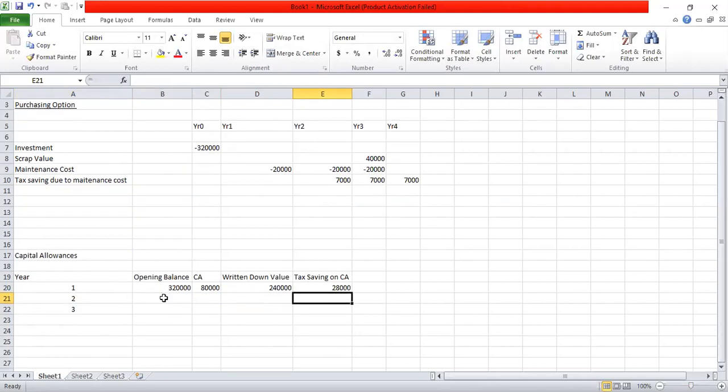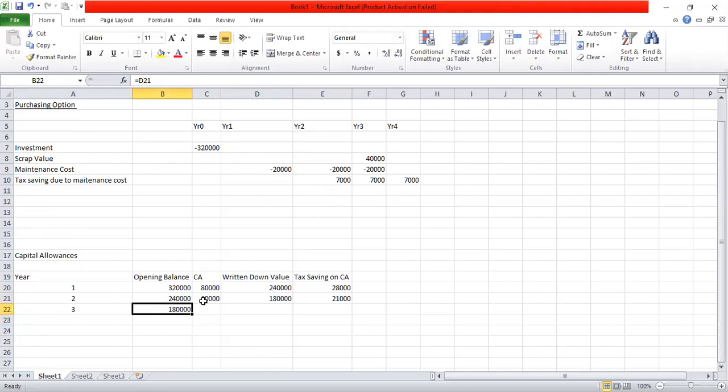So I can continue now. Year 2 opening balance is year 1 written down value or closing balance. Year 2 capital allowances is 25% on 240,000, that is 60,000. Year 2 closing balance or written down value is 180,000. Tax saving on capital allowances for year 2 would be 21,000. In year 3, opening balance is year 2 closing balance, 180,000.